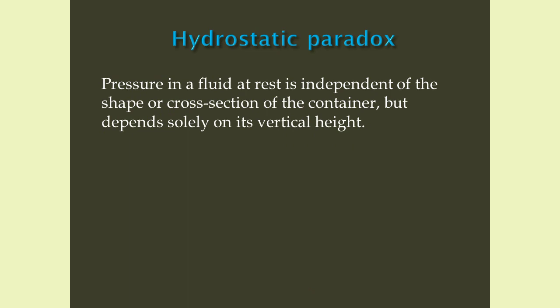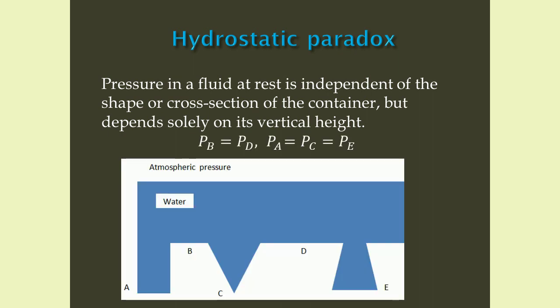Hydrostatic paradox. The principle is: pressure in a fluid at rest is independent of the shape or cross section of the container, but depends solely on its vertical height. Look at the figure. From that principle, we can say pressure at B equals pressure at D, and pressure at A, C and E are the same.